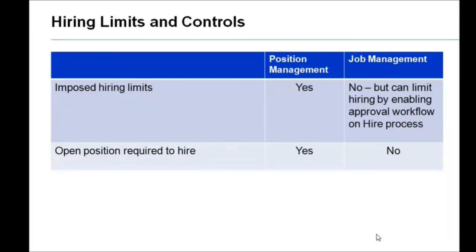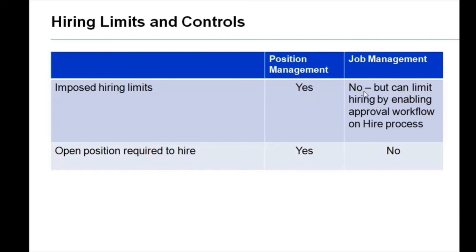Hiring limits and control. So we saw about these points already, but here we are seeing it as a comparison. Imposing hiring limits. Yes, for each and every position, they have a lot of limits kept. But for job management, no. We saw in the example, the recruiter will be giving more offer letters just to encourage more people to turn up in the organization.